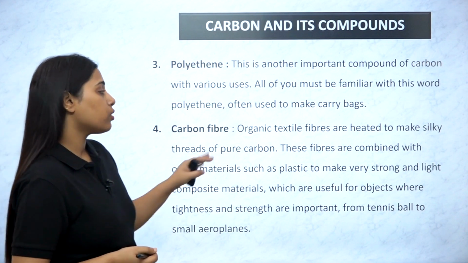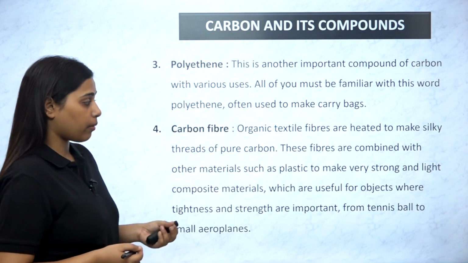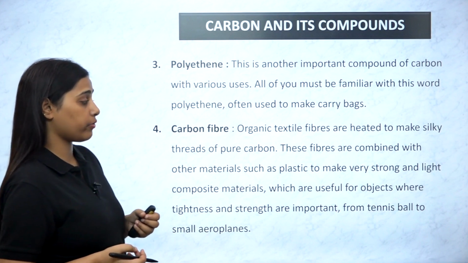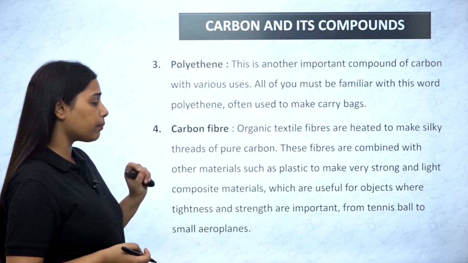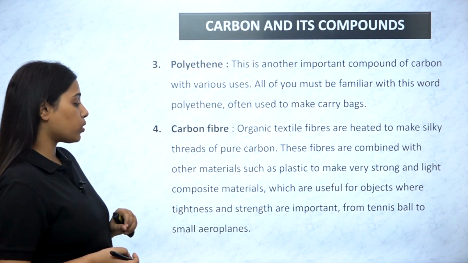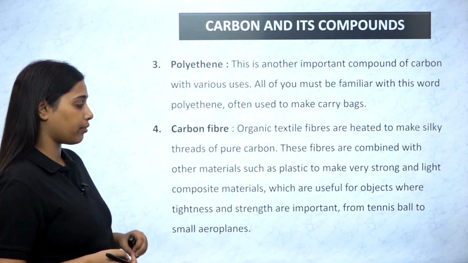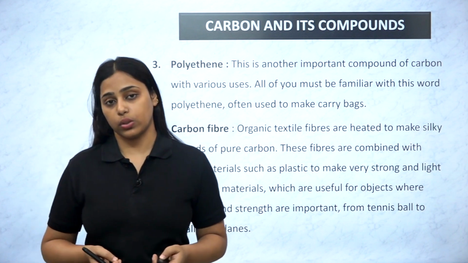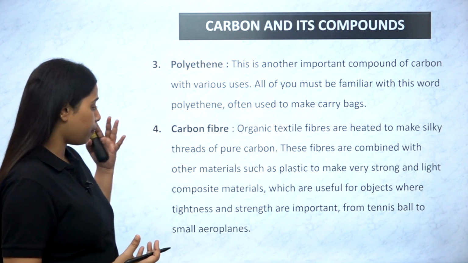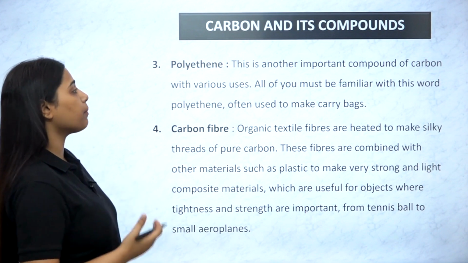Carbon fiber is there. Organic textile fibers are heated to make silky threads of pure carbon, so that they have a shiny appearance in the form of the fabric that is made from these fibers. These fibers are combined with other materials, such as plastic and light composite materials, to make them stronger. They are useful for objects where lightness and strength are important, from tennis rackets to small aeroplanes also. So this is the wide diversity of carbon and its many uses, where it is found in the form of different compounds.